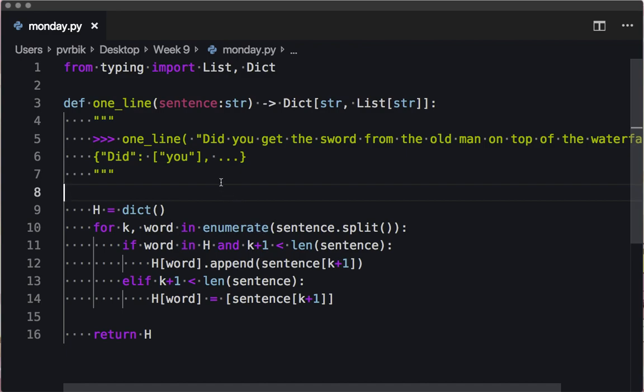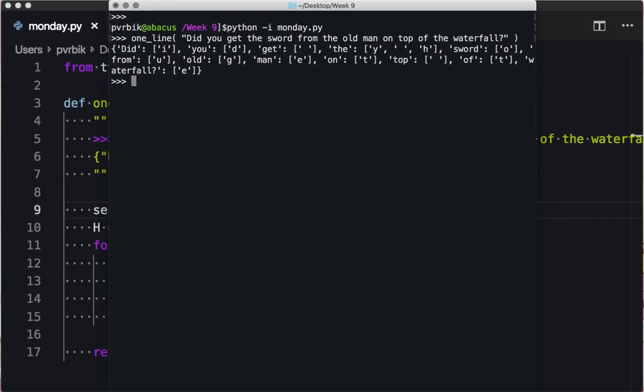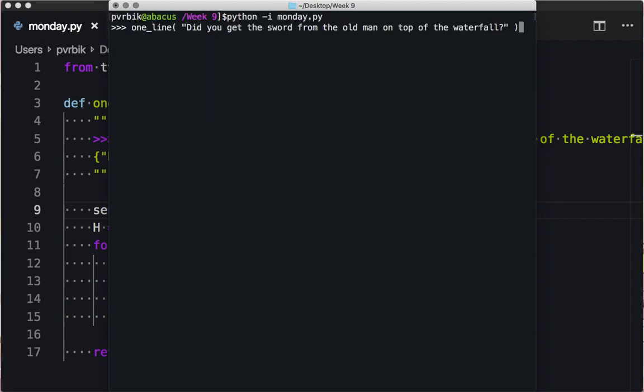Ah, I know what's happened. There we go. That should fix it. Right, because I only had the sentence split in one place, and then I was using it in multiple places. So I should change sentence into the structure that I want. Yeah. Okay.